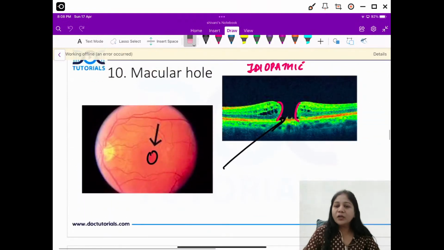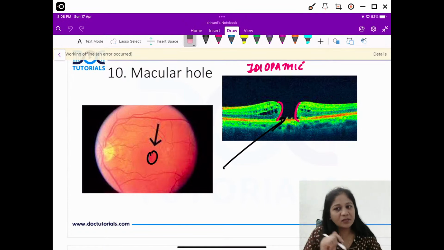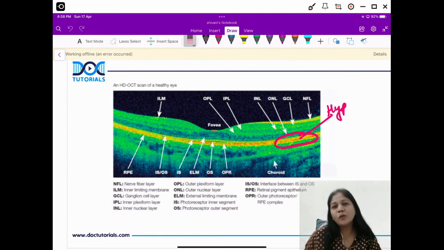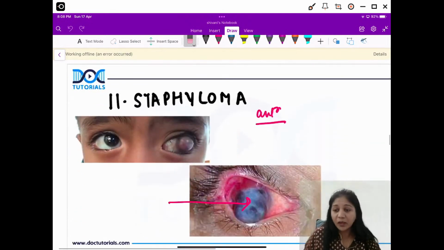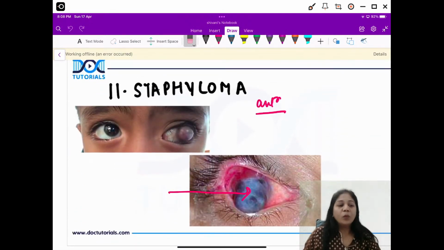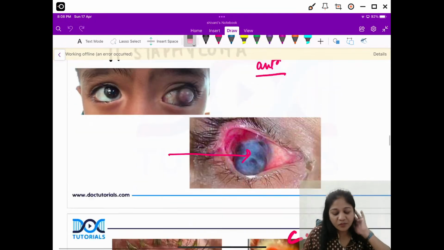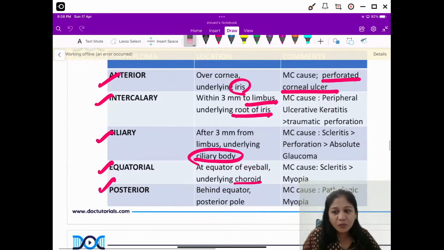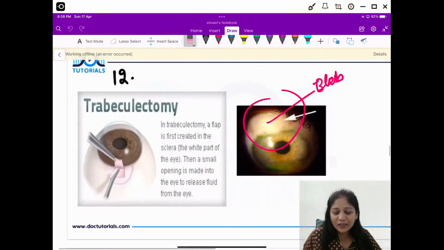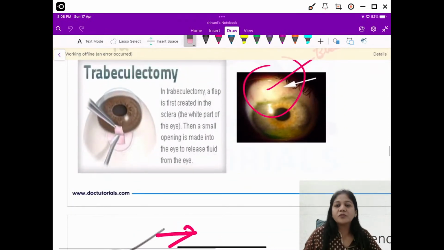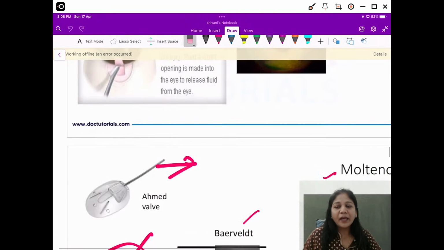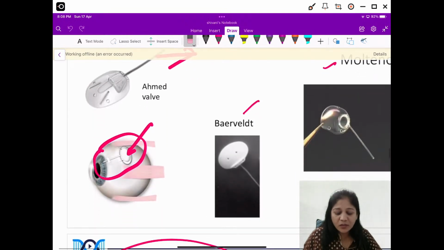Okay, we have a full thickness macular hole. The etiology is important. Idiopathic is the most common cause, and an OCT picture. You should know how to identify a normal OCT, then only you will see the pathologies. We discussed about 5 types of staphyloma as well, how to identify them with pictures and what exactly these are. Next is the picture of trabeculectomy, and I told you some kind of valves also.